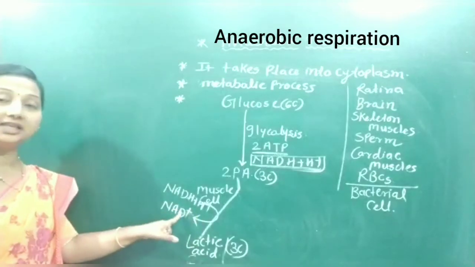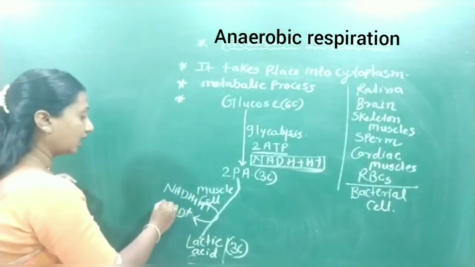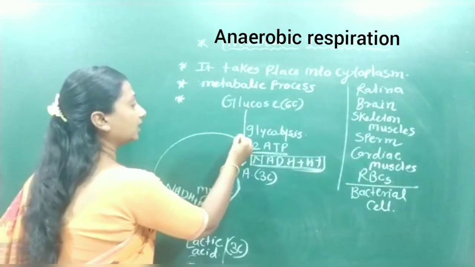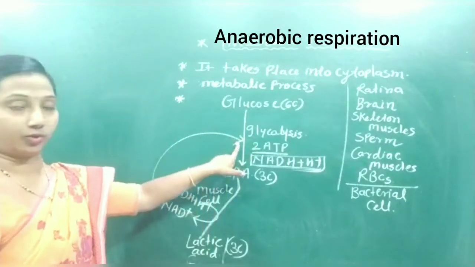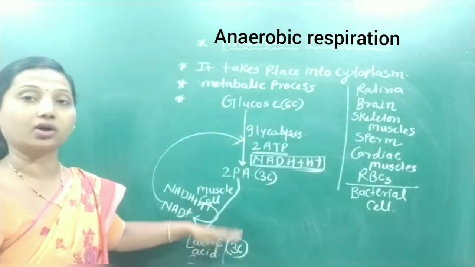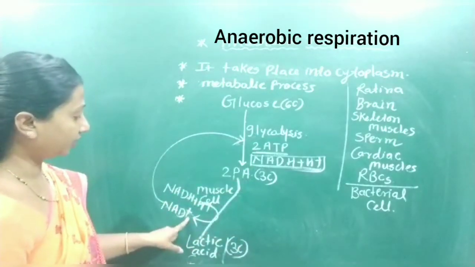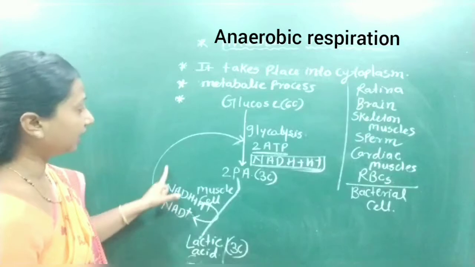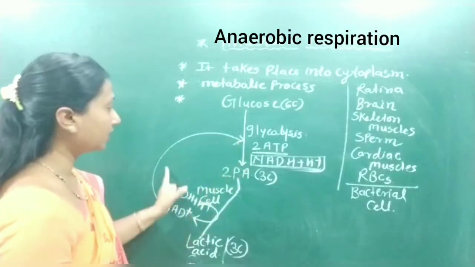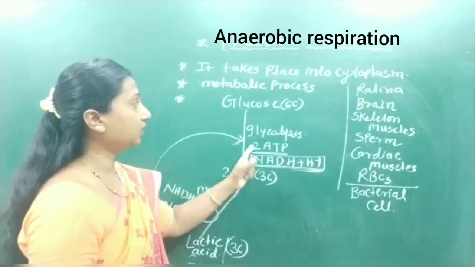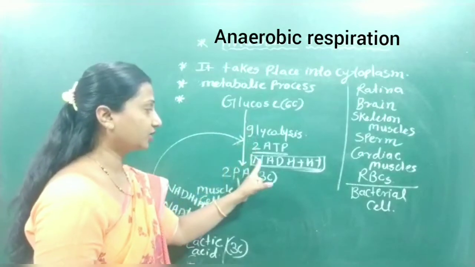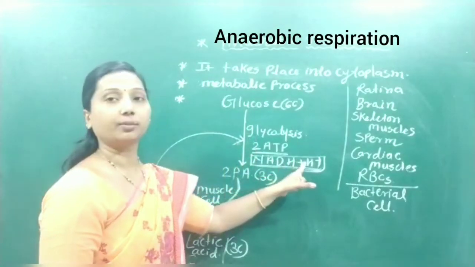This NAD plus molecule goes again into the glycolysis process, because all of this occurs in the cytoplasm, for the formation of NADH plus H plus.